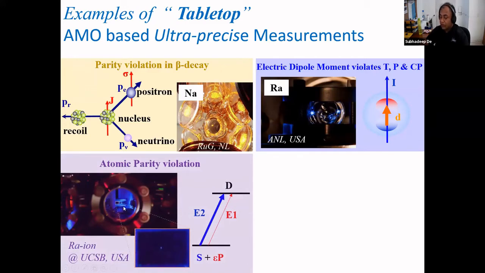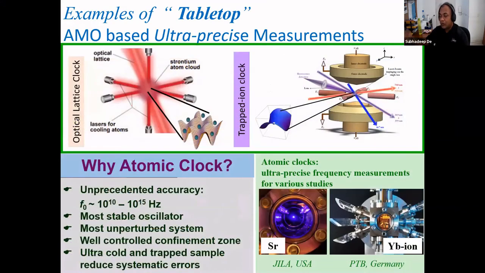It also happened with barium ions with Norman Fortson's group. This is again a tabletop experiment, but one of the most precise experiments. And finally, the atomic clock, optical atomic clock particularly, that's today's focus and what we are working on now. For the optical atomic clock, it can be two different types.